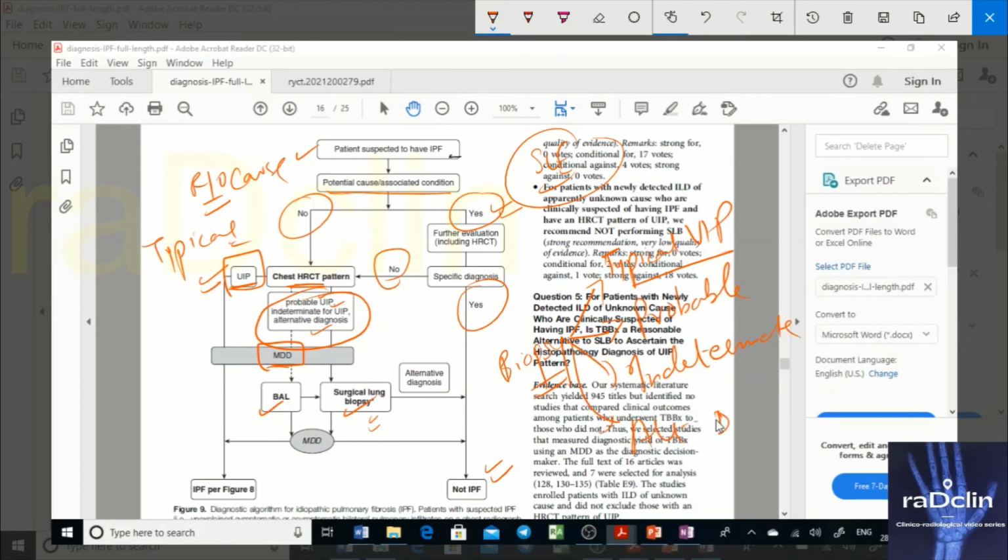The same categories are also in the biopsy finding or histopath. So once you have biopsy finding and HRCT finding, once you have these two things with you, now you have to go for this particular diagram.